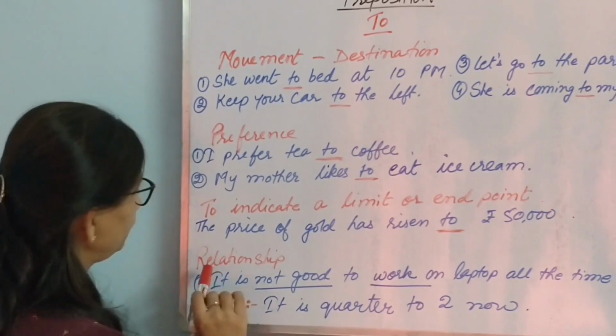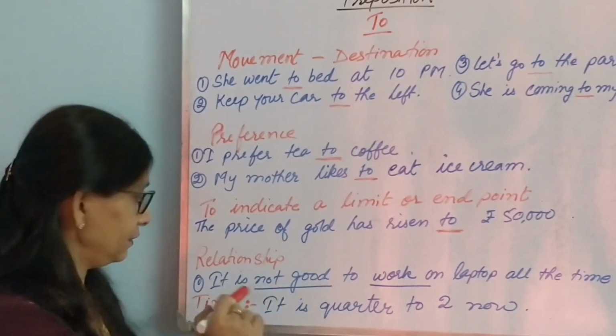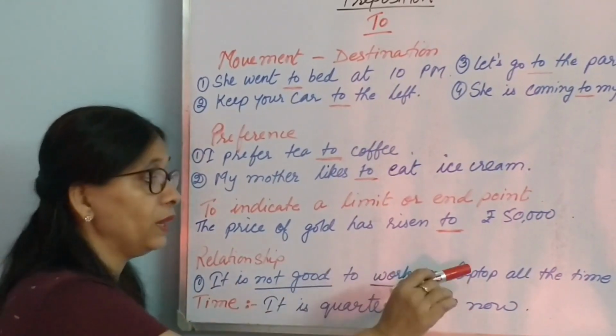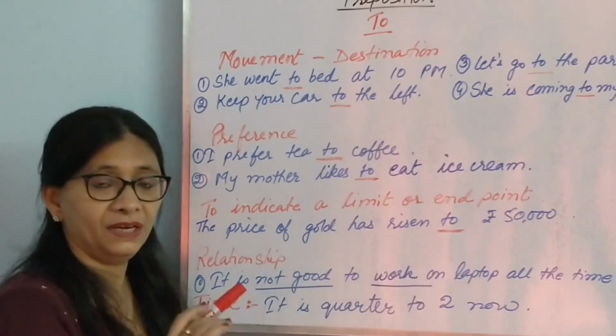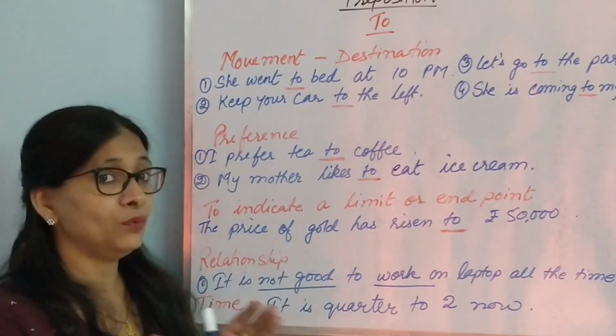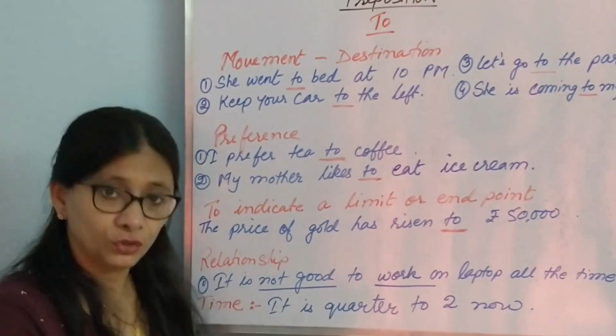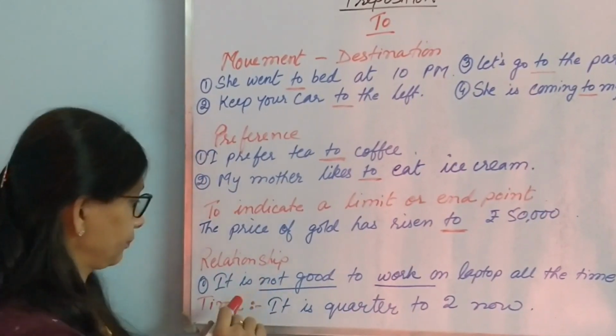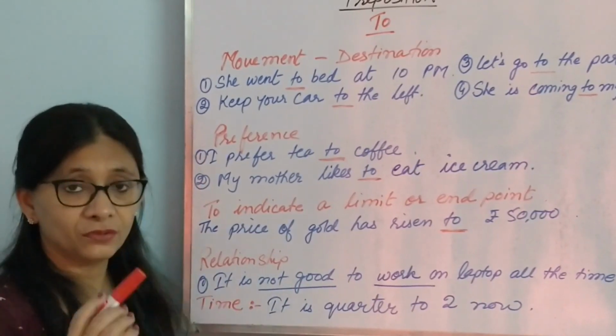Then one more use is to show relationship. Like, it is not good to work on laptop all the time. It is not good. What? To work on laptop. So "not good" and "work on laptop" are joined by "to". So it shows relationship.